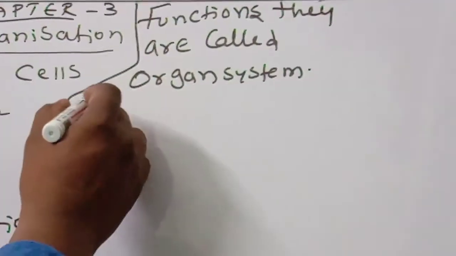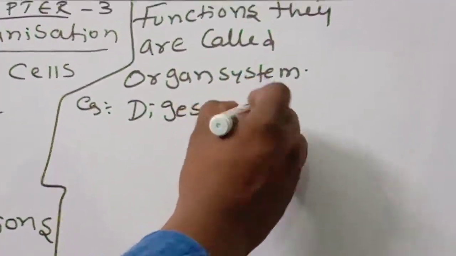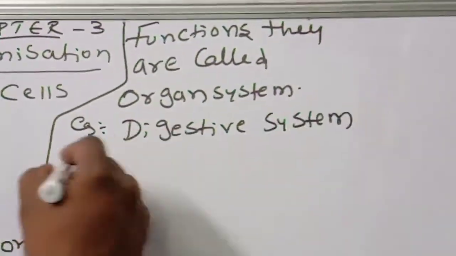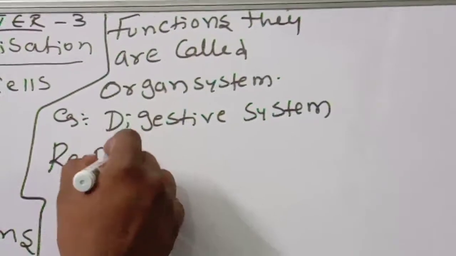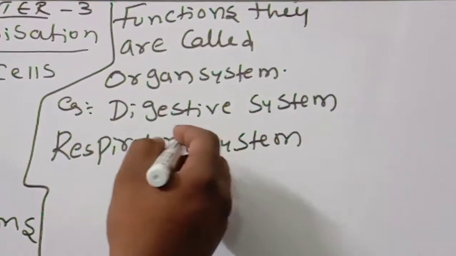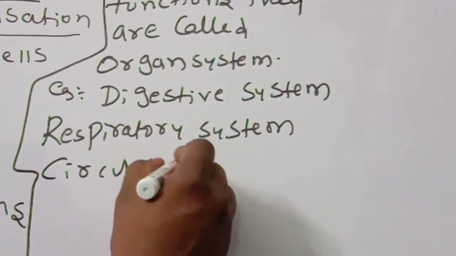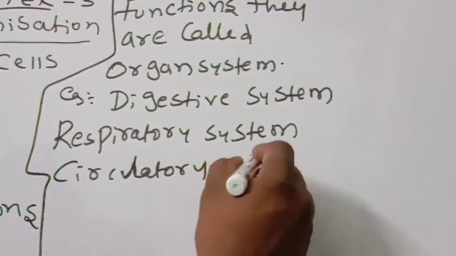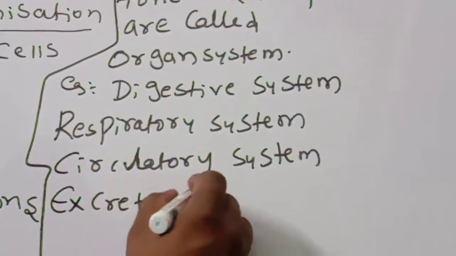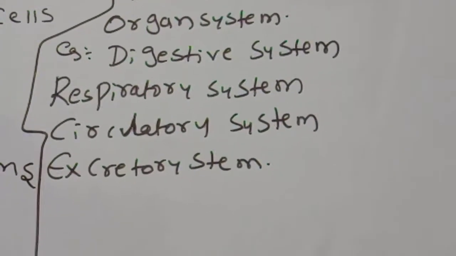So examples of organ system: what? Digestive system, respiratory system. Okay, children, digestive system, respiratory system, circulatory system, and excretory system. These all are examples of organ systems.